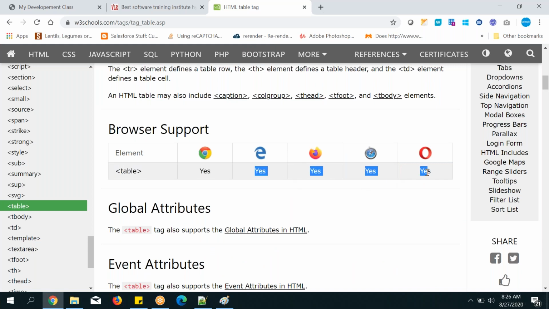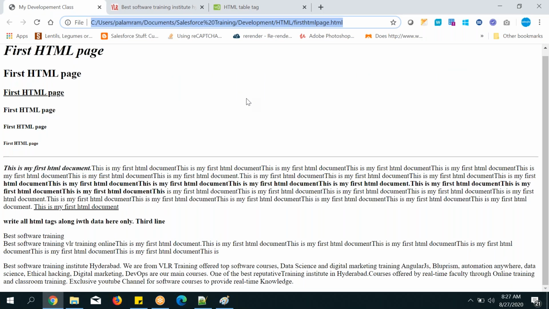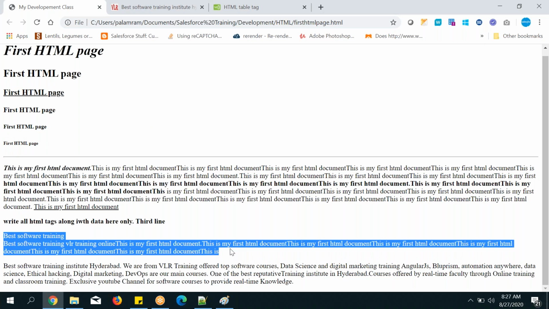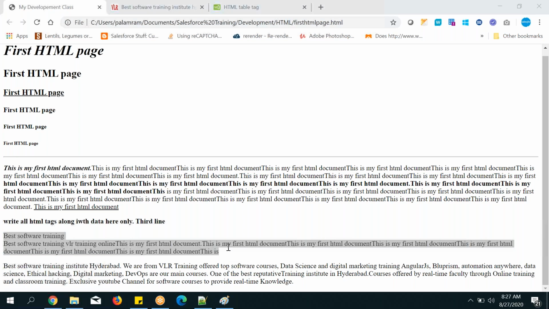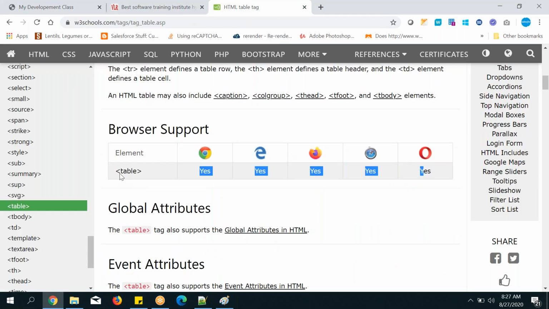But in Chrome it will display however you are expecting, because the div element is supported by this browser. I have just given an example. Div is supported by all browsers, and table also; these tags are supported by all browsers. That is browser support. If the same page is opened in other browsers where the div element is not supported, it will not display the way I have defined and expected. That is called browser support for tags. That's how it impacts.